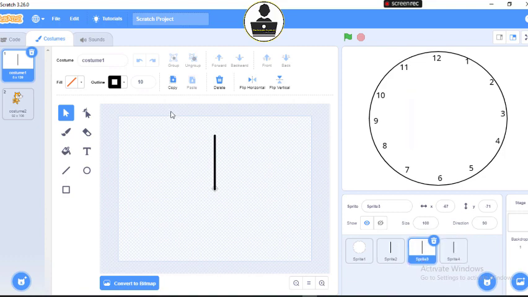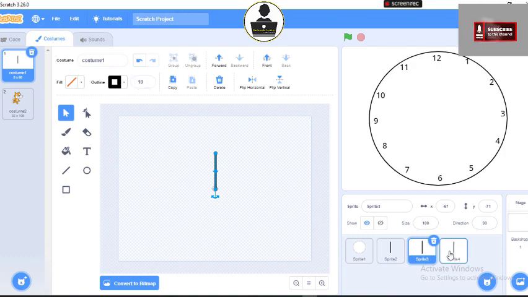Let me do this. All right. So what I will do is select this, then try to reduce the size a little, then reduce the size to 8. Okay, let me leave it at 10.